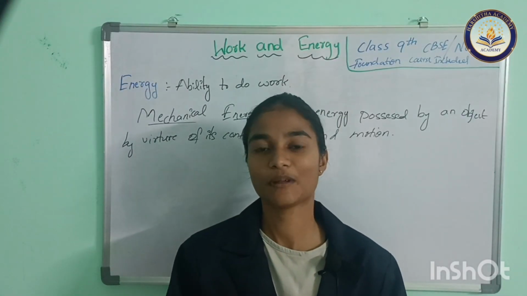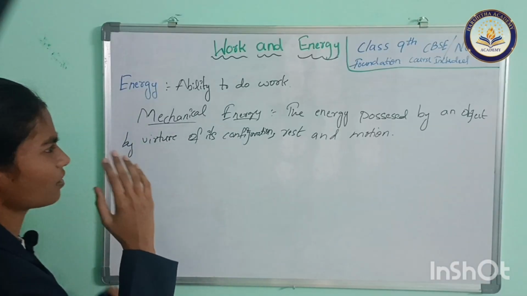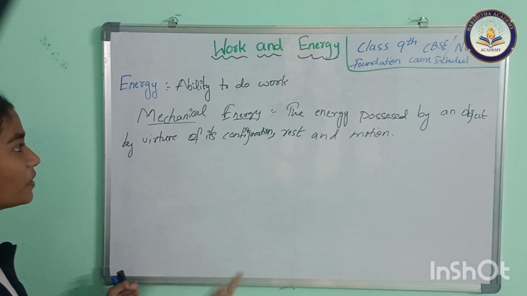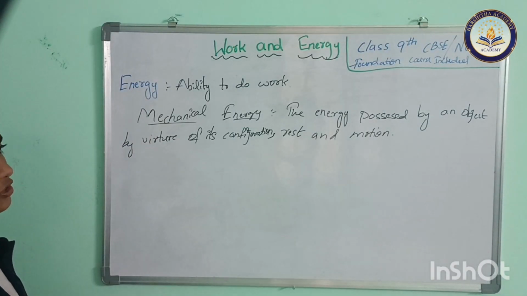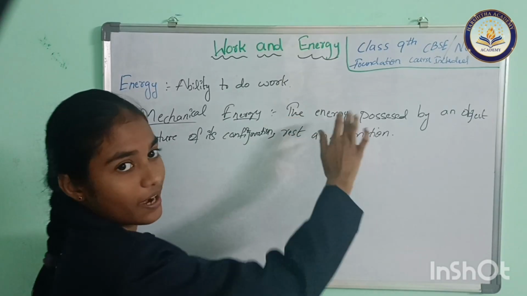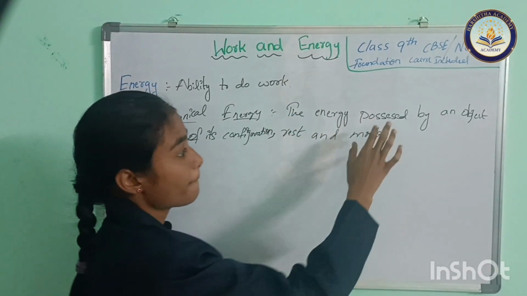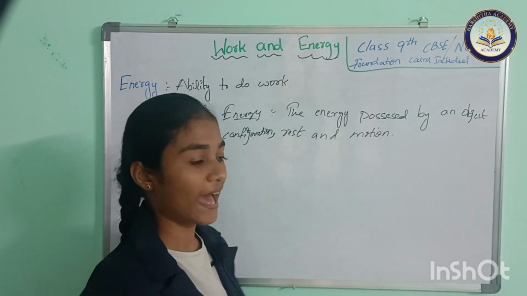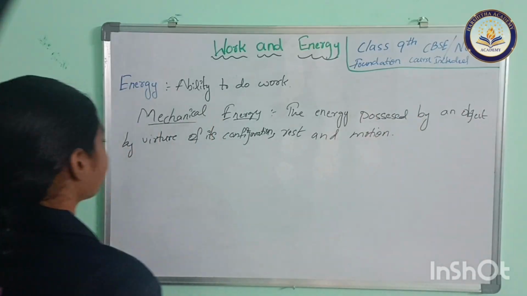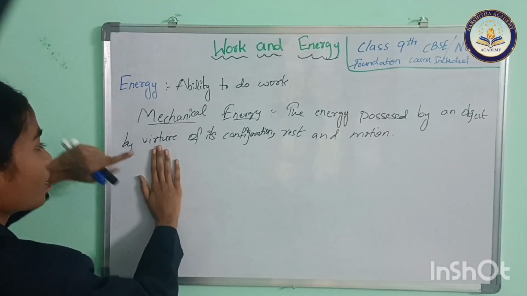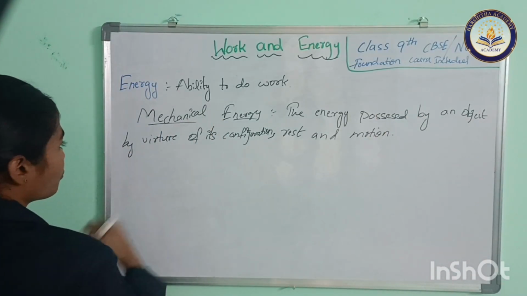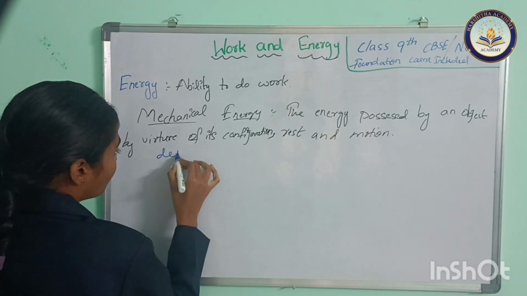Firstly, try to understand what we mean by mechanical energy. Here the energy possessed means carried by an object. By virtue of means due to.